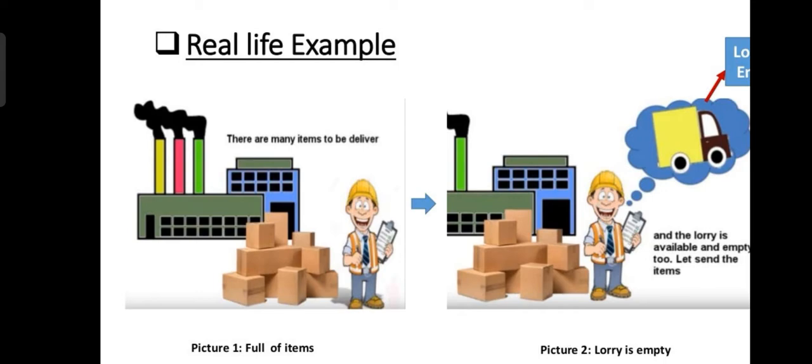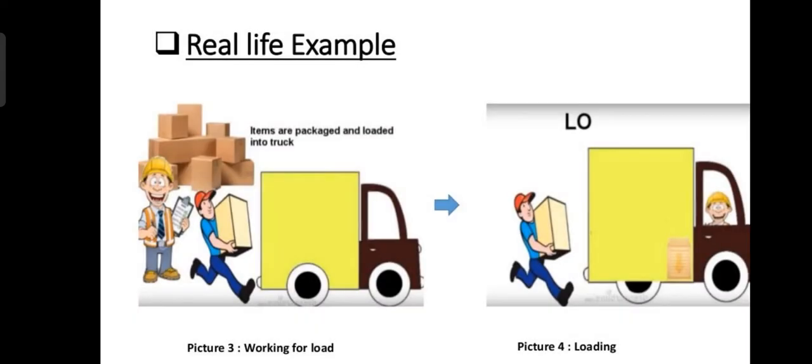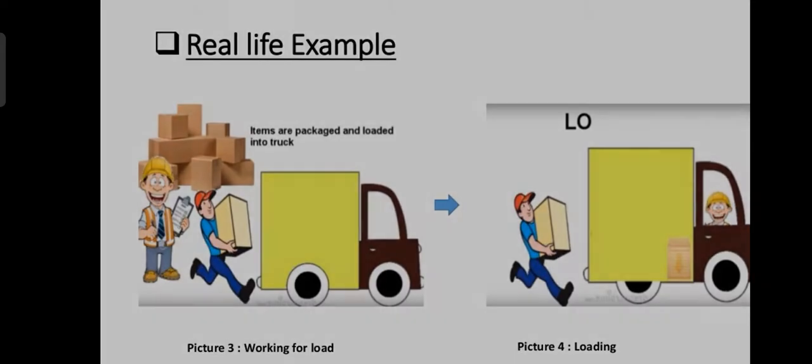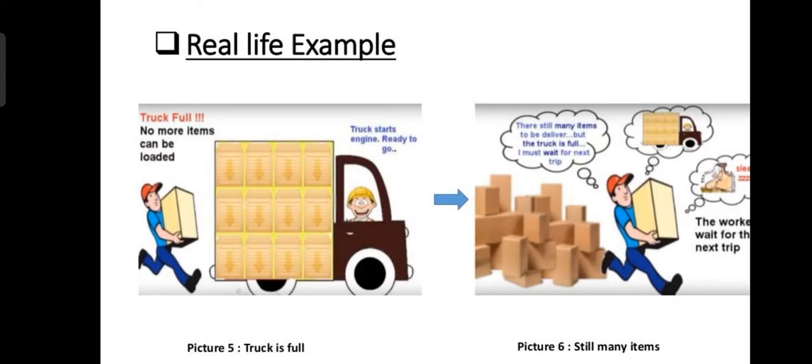Let's see the example. Here is a factory and there are many items to be delivered. Second is the lorry is empty and the lorry is available, and let's send the items in this lorry. Picture 3 is items are packaged and loaded into the truck, means working for load is done. Picture 4 is loading. Picture 5, truck is full and no more items can be loaded.